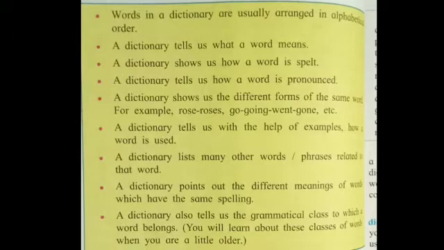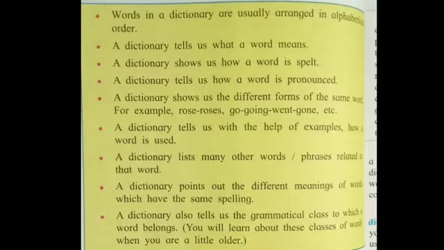A dictionary shows us different forms of the same word. It also consists of the different forms of verbs, for example, plurals, verbs, nouns. It explains that it is a noun, singular, it is a verb, adverb.